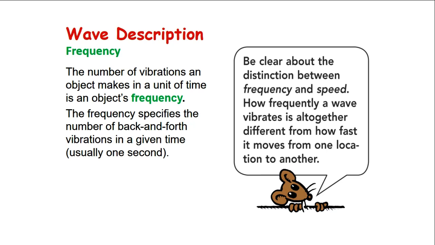So how many cycles are generated in 1 second? That's frequency. When you think about a wave, as the wave moves, how many waves are coming to you as an observer, hitting you in 1 second? How many complete waves in 1 second?